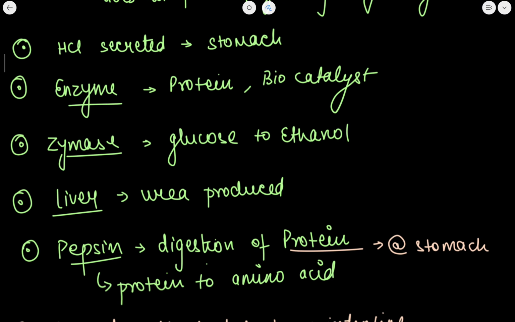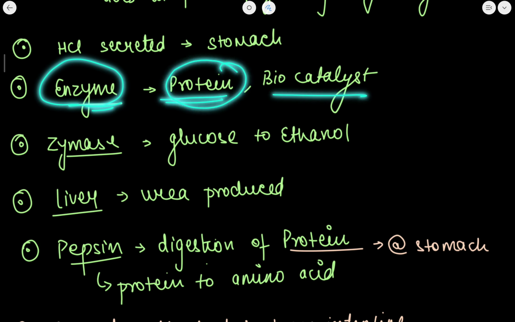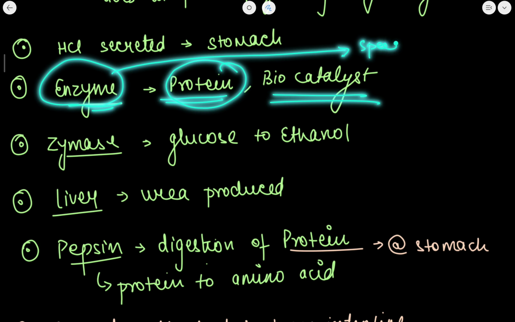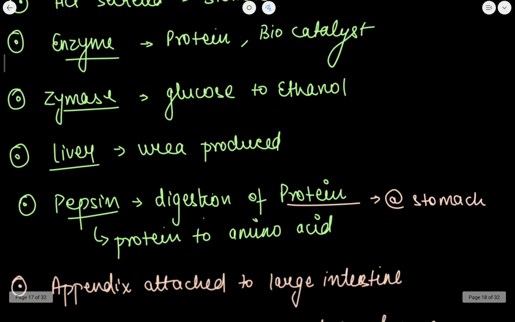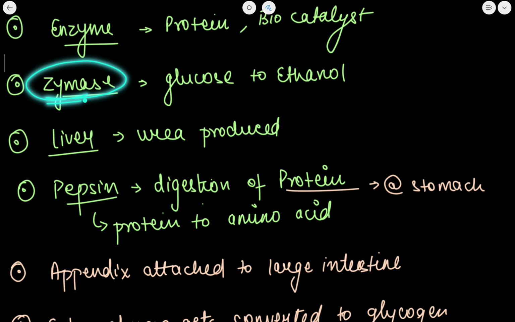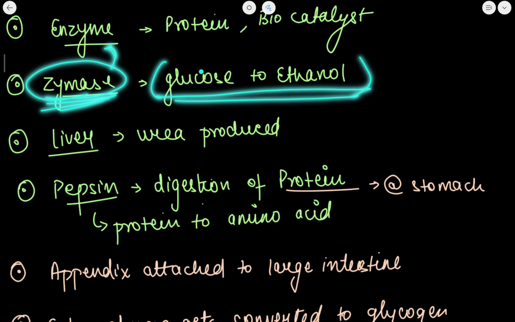Next come the enzymes. What are enzymes? Enzymes are proteins and biocatalysts. The main function of an enzyme is to speed up the digestive process. I hope you know this. Enzymes are used to speed up the digestive process, and these are a type of protein and biocatalyst. Zymase is a type of enzyme and it is used to convert glucose to ethanol.